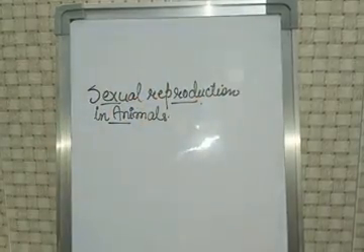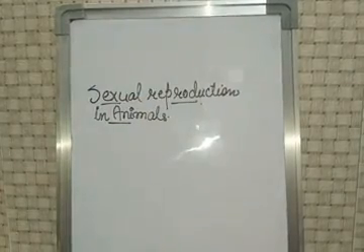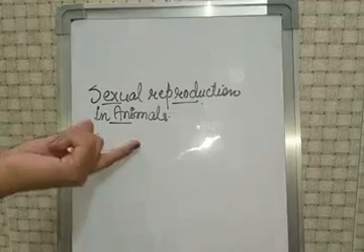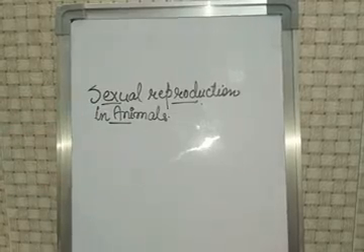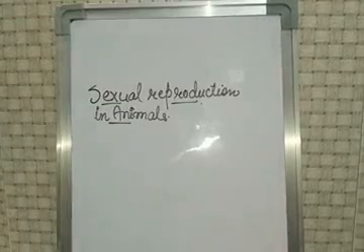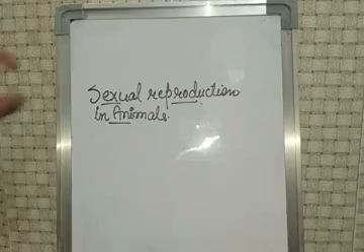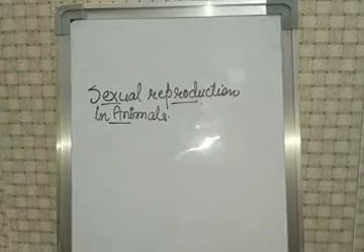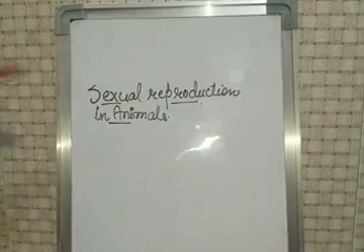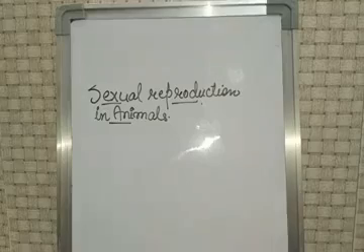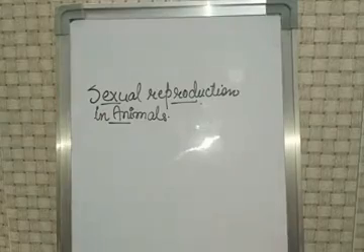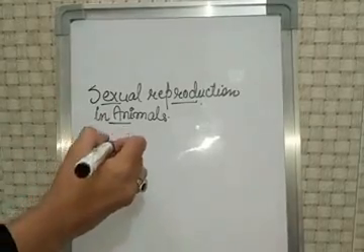Sexual reproduction in animals is the most common method of reproduction in animals. There are two methods of reproduction in animals. The first one is asexual and the second one is sexual. As we have already discussed, in asexual reproduction only one parent is involved, and in sexual reproduction two parents are involved, that is, male and female.